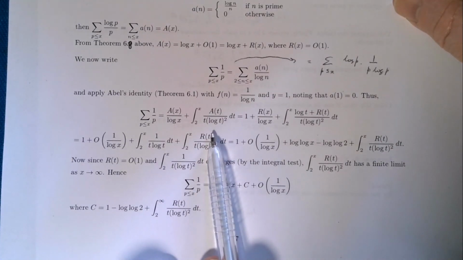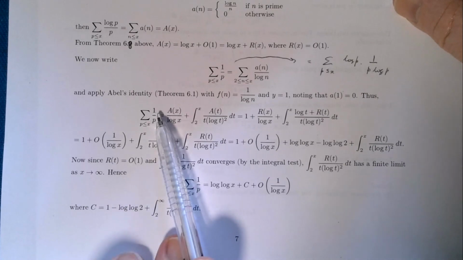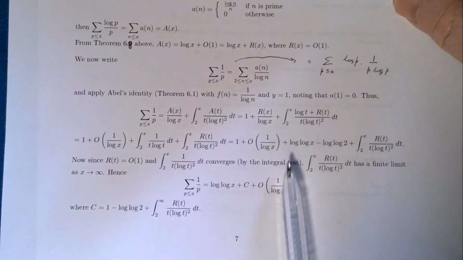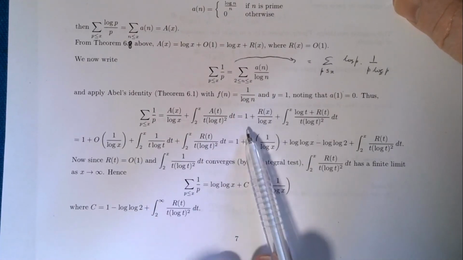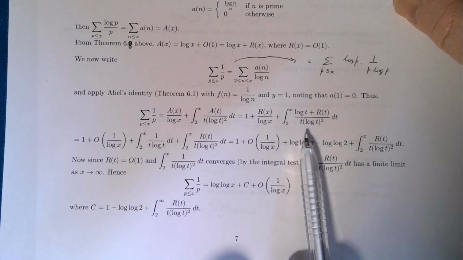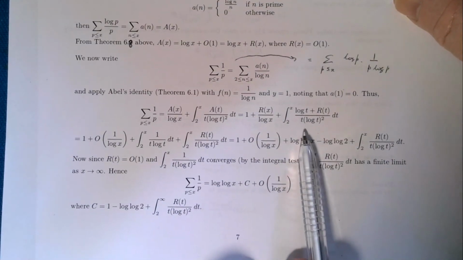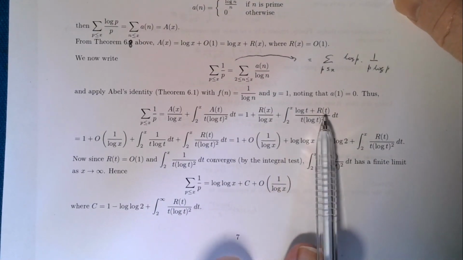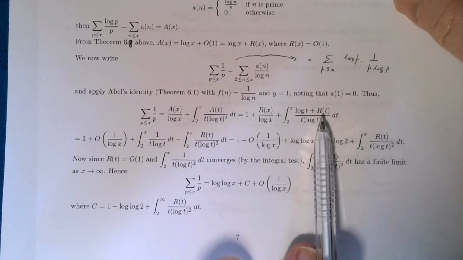Now this A of x we saw above was log x plus R of x. So when I put that in, I get 1 plus R(x) on log x plus this integral, and the A I'm replacing with log t plus R(t), using what we did above.